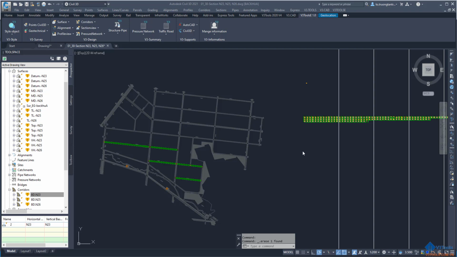Hello everyone, today I want to show you the function in VT tool. This is the review surface.